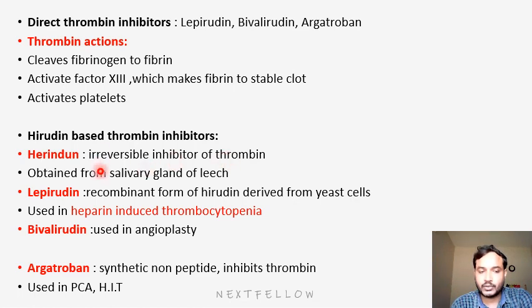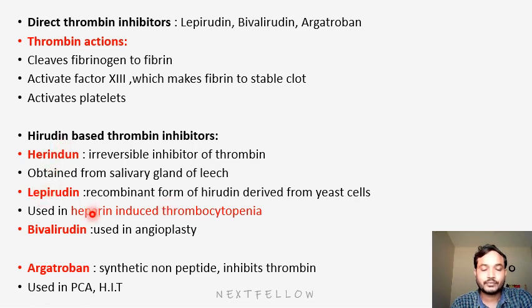It is naturally obtained. Later on, they developed lepirudin and bivalirudin. Okay, these are recombinantly developed molecules. Lepirudin is obtained from yeast cells, so it will be mainly useful in heparin-induced thrombocytopenia, most commonly and most repeated MCQ. Heparin-induced thrombocytopenia will be treated by lepirudin. Okay, it belongs to the hirudin group.